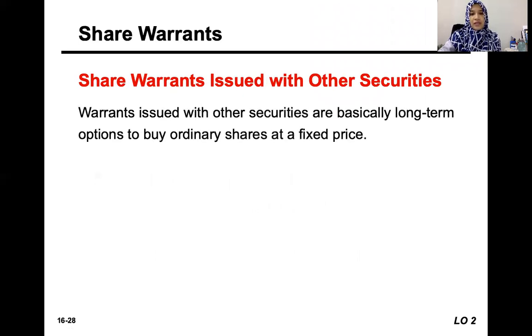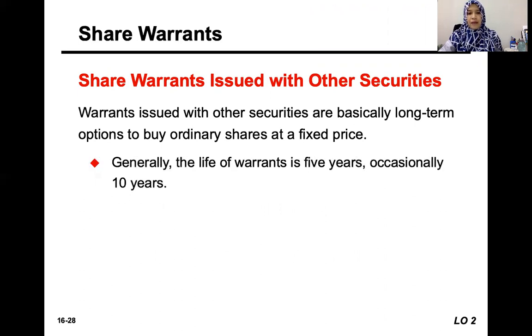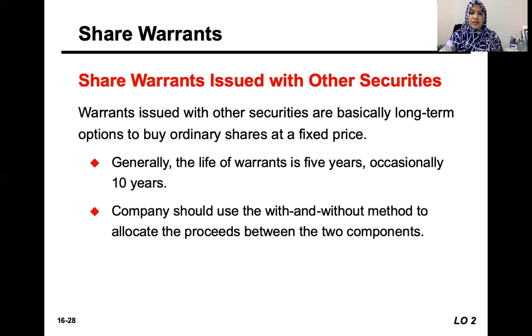In the case of share warrants issued with other securities, they are basically long-term options for the holder to buy the ordinary shares at a fixed price. The life of the warrants is 5 years and sometimes 10 years, so it's quite long-term in nature.